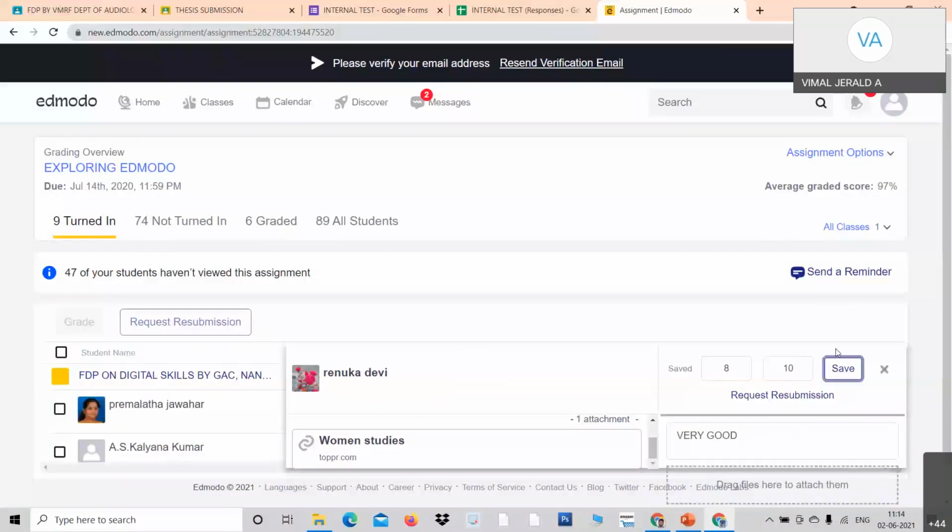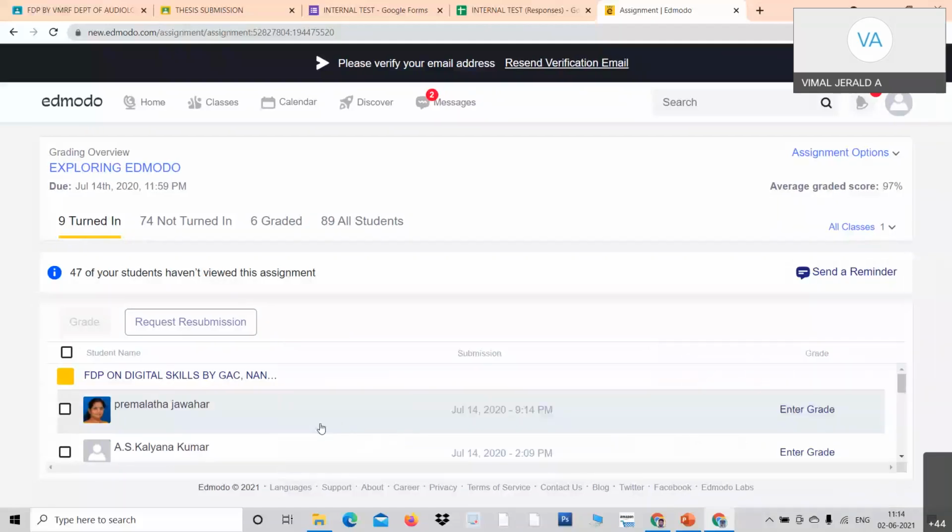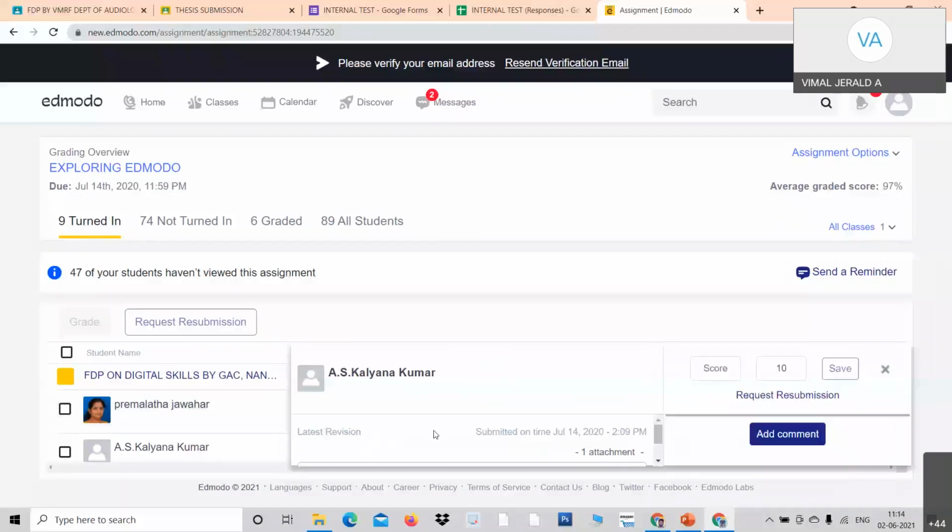See here, you can go to the next student. For example, this one. I just click here and press. See, the assignment is here. Click over the assignment. Watch the assignment. After evaluation, you give the score. So like that, you can go continuously and give the score here and add comment.